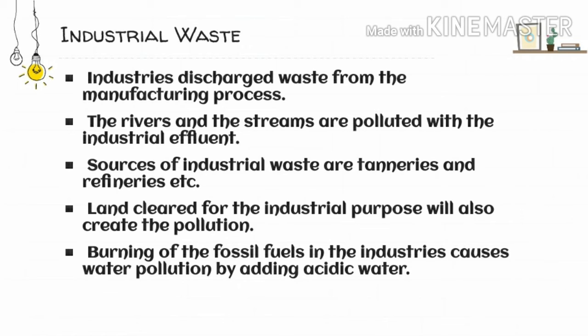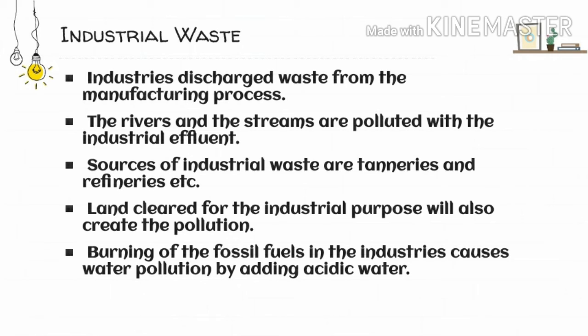The sources of the industrial waste are the tanneries, where leather is being tanned. Not only that, refineries where oil is being refined, textile industries, distilleries, steel industries, all these industries are sources of industrial waste. Now apart from the industry itself, land is being cleared for the industrial activities, and because of that there is an increase in soil erosion.